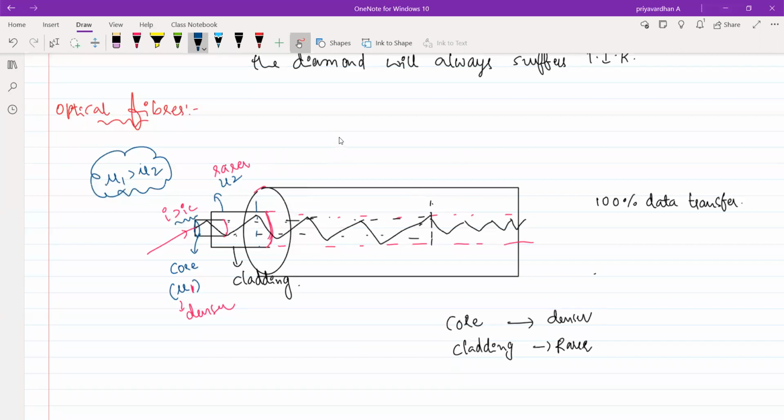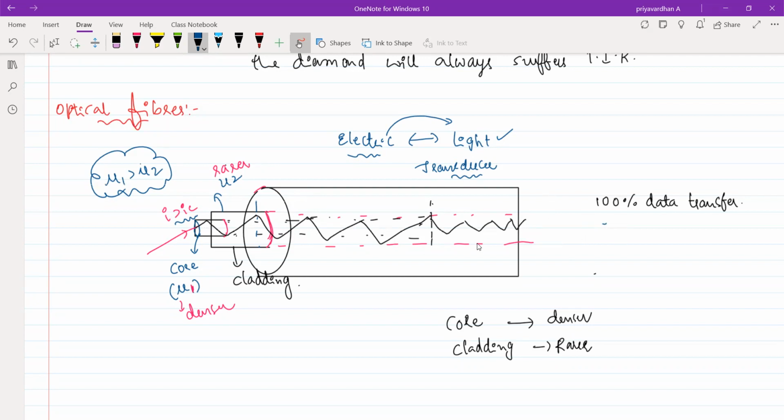We'll use a device in such a way that whatever electric signals you are sending will be converted into light signals. We will use a device known as transducer. Transducer is a device which changes one form of energy into another form of energy. Usually current pulses you will send. That current pulses will be transferred into light energy. So the light energy will be traveling through these optical fibers. Right after that, the transducer will be connected. It will be taken into electrical signals.